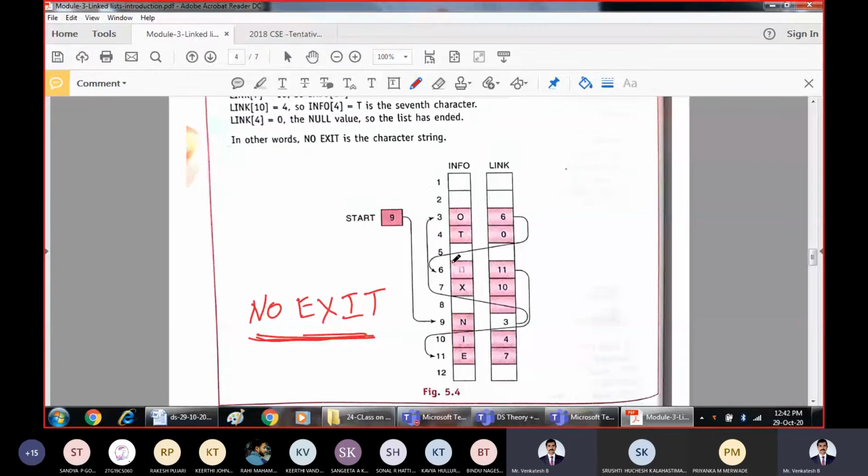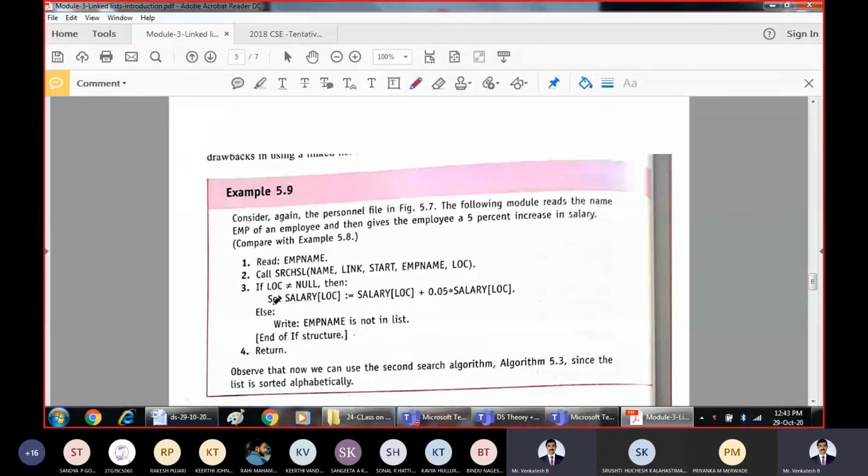And finally, the link of 4 has a null value. So it is just a null. What does that indicate? End of the linked list. So when you go on tracing these pointers, some disguised information is available. What is that useful information? No exit. And this is how we represent the linked list in memory.